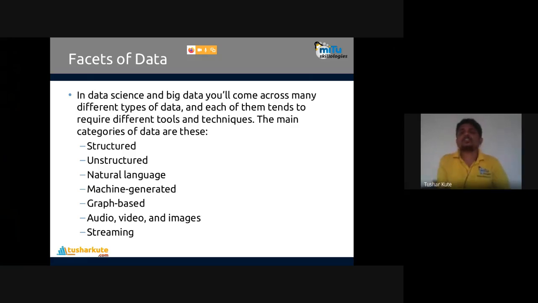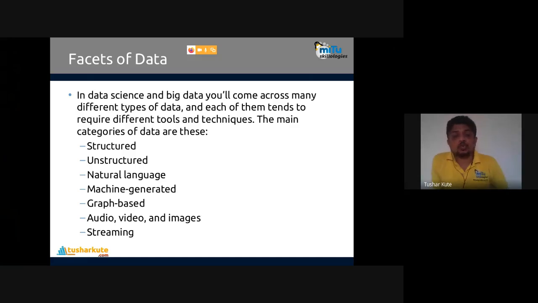Now let's talk about facets of the data. Facets are just like types, the different faces of the data. In data science and big data, you will come across many different types of data, and each of them tends to require different tools and techniques. The main categories of data are these. Depending upon what sort of data we have, the data science tools and techniques can be different.